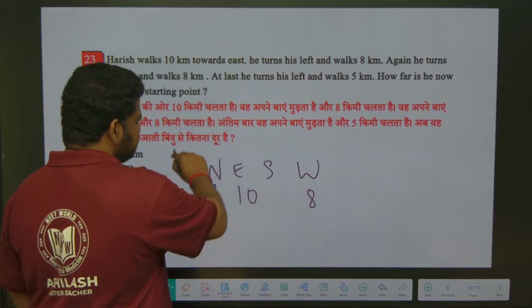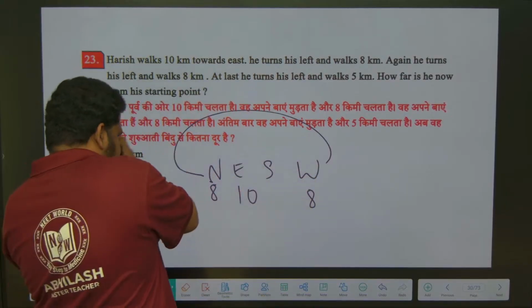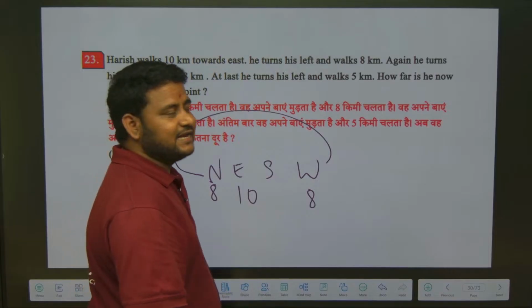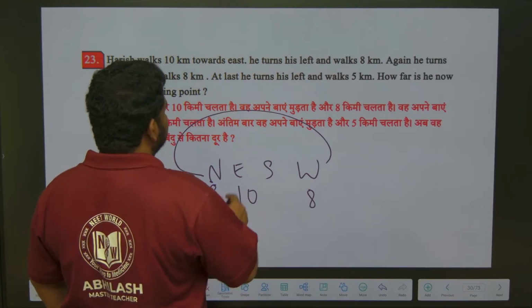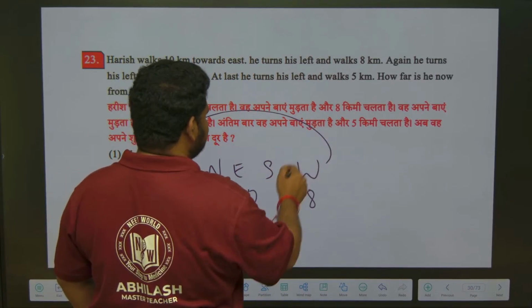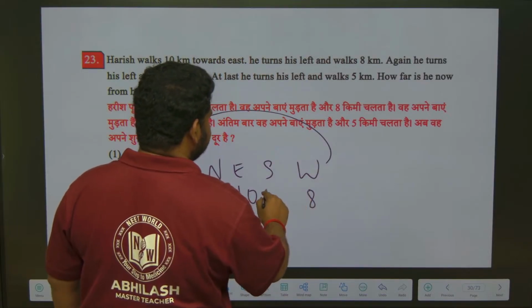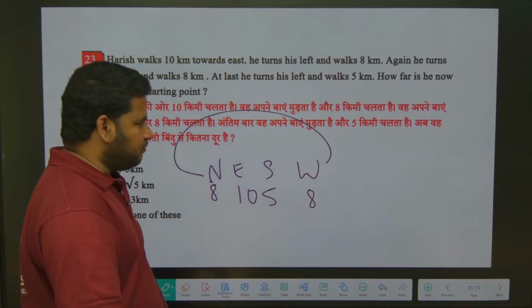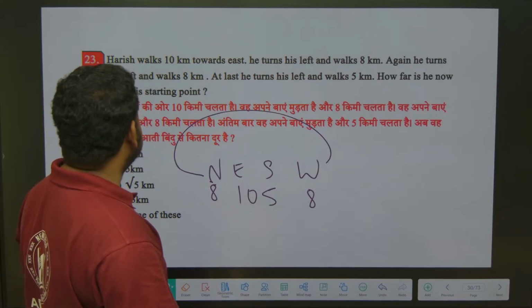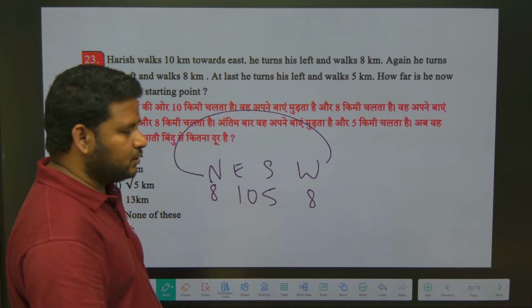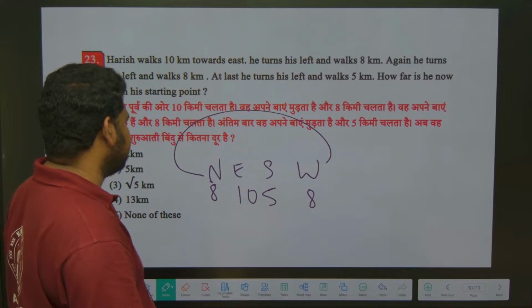Again he turns left, which means he'll come back to west, because I told you it is cyclical, and walks 8 kilometers. At last he turns left and walks 5 kilometers. Now how far is he from his starting point? They are asking how far he is from the starting point.